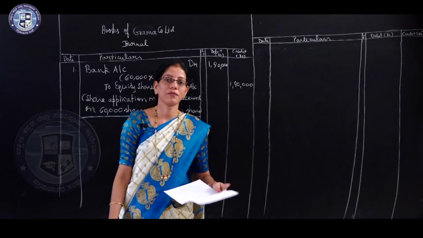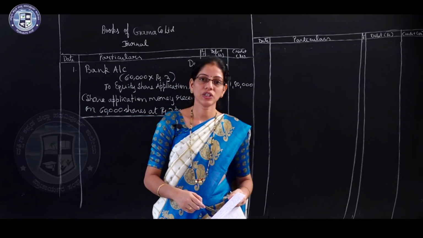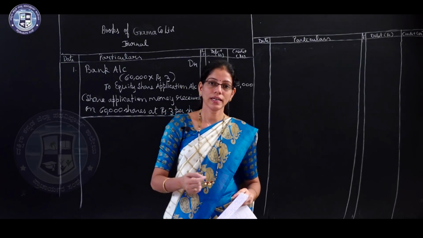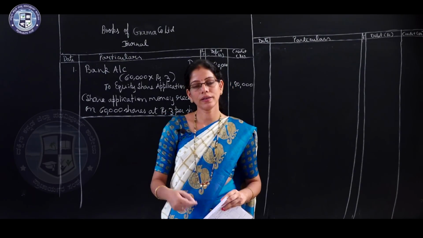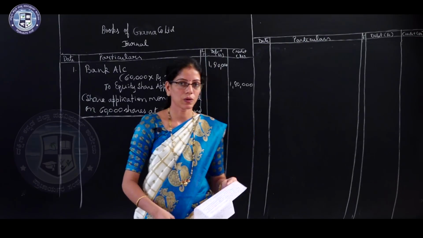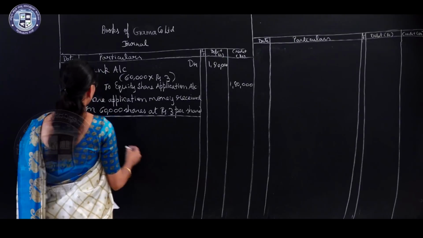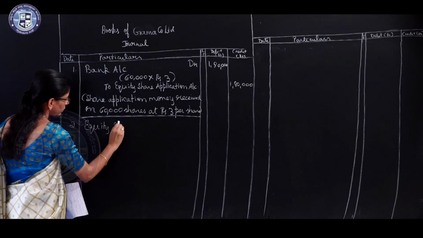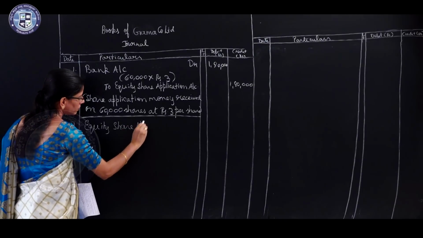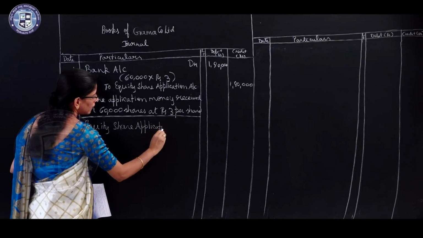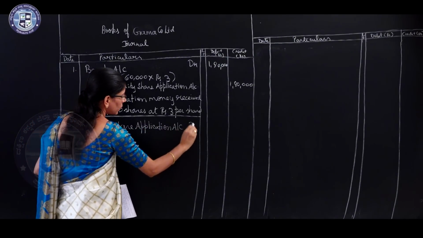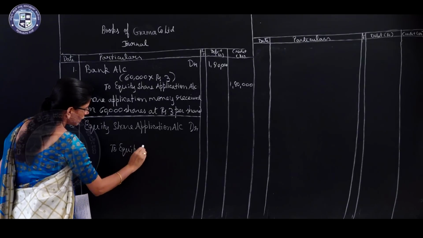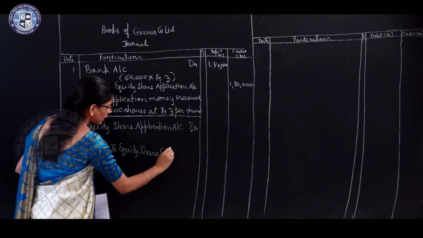Now, the second entry for transferring application money to share capital account, the entry is equity share application account debtor to equity share capital account, right. Equity share application account debtor to equity share capital account.